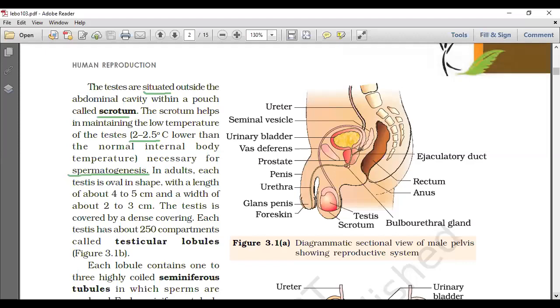The scrotum helps in maintaining the low temperature of the testes, which is 2 to 2.5 degrees centigrade lower than the normal internal body temperature, necessary for spermatogenesis.